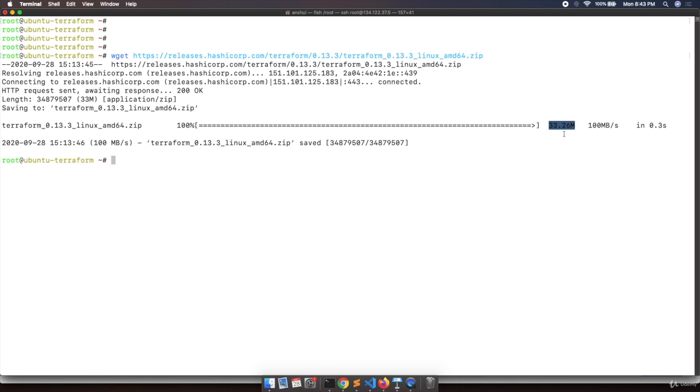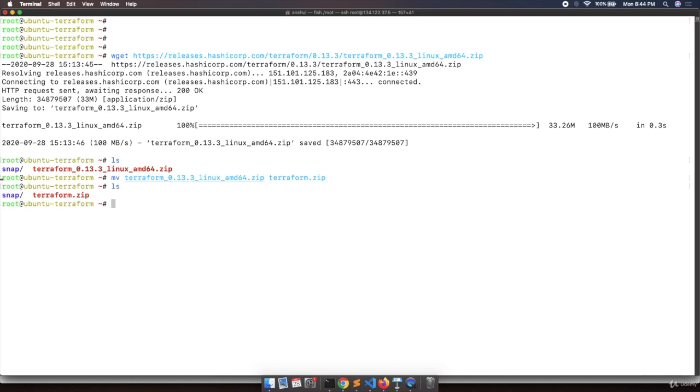The complete file is downloaded in just 0.3 seconds because the speed I'm getting on my server is more than 100 Mbps. If I put ls, you can see the Terraform 0.13.3 Linux AMD zip is downloaded over here. For the betterment, let's rename this file. So I will rename the Terraform file with a name like terraform.zip, right? Hit enter, put ls, and the file is renamed.